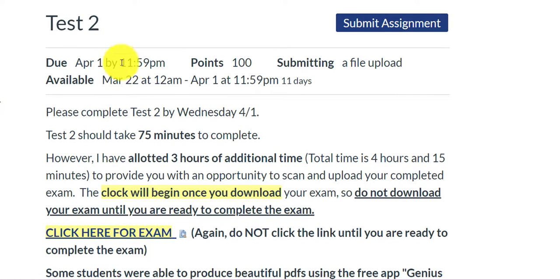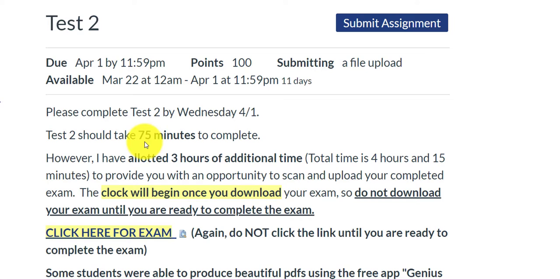I'm going to create a test and leave it in a link in the actual test to do folder. And notice it says, do not click the link until you're ready to complete the exam. This will be a timed exam, right? You'll have 75 minutes, which is 1 hour and 15 minutes. And then I've added an extra 3 hours. The extra 3 hours is to give you time to download the exam, complete the exam, upload the exam, save as a PDF, and so on. So I left an extra 3 hours for a total of 4 hours and 15 minutes to complete your exam.